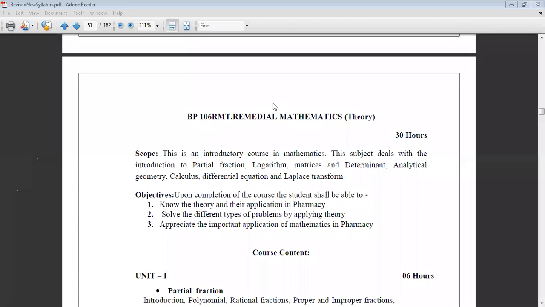In your bachelor degree course, most of you have come through the streams of science, arts and commerce. Though all of you have mathematics, or some of you don't have the mathematics subject, the syllabus is described in a very simple way for remedial mathematics.